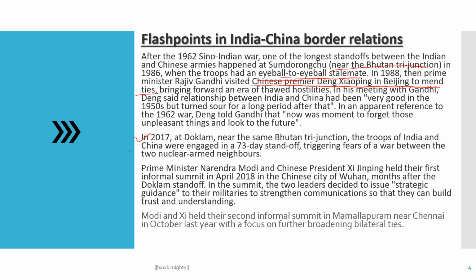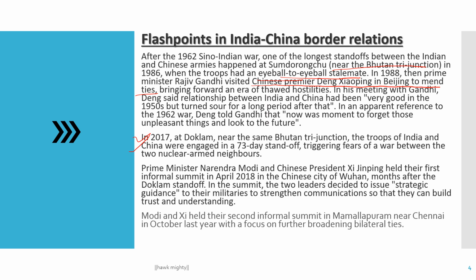In 2017, at Doklam, near the Bhutan tri-junction, the troops of India and China were engaged in a 73-day standoff, triggering fear of war between the two nuclear-armed neighbors.